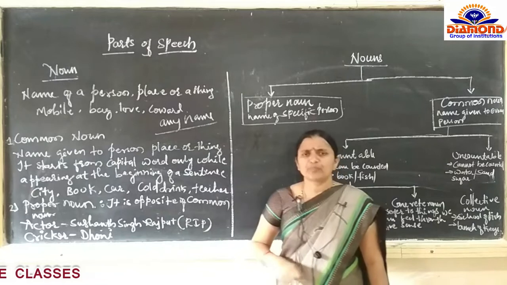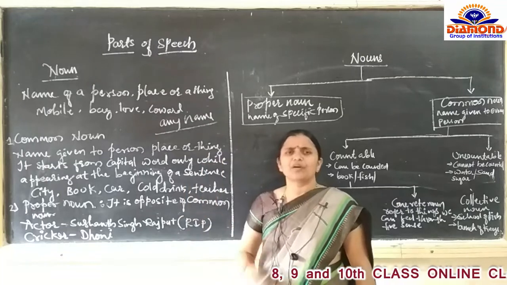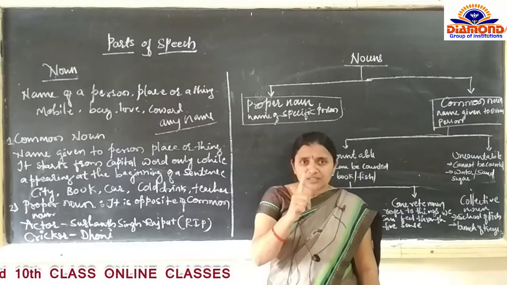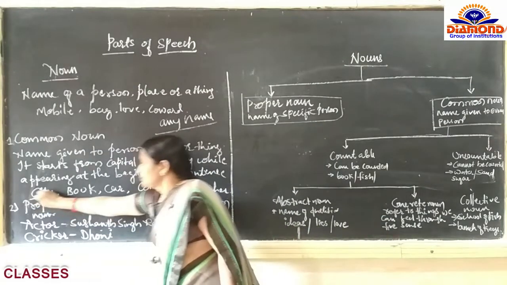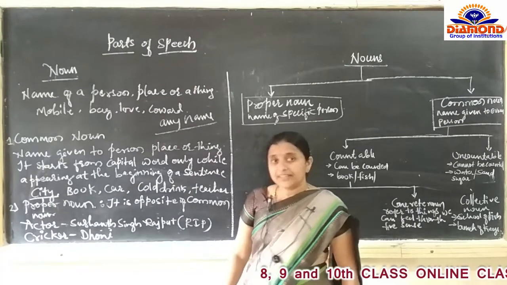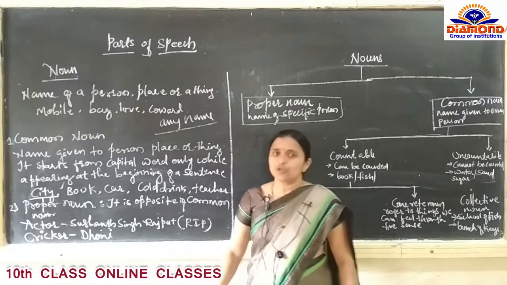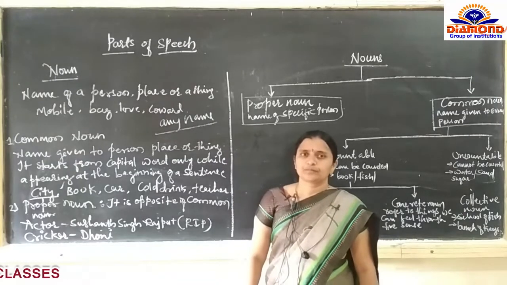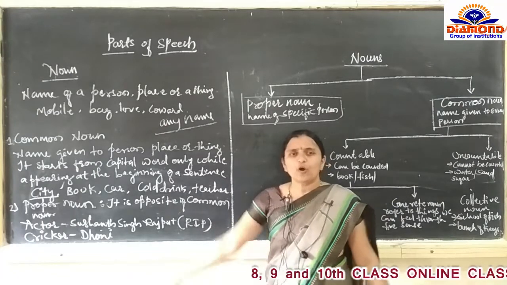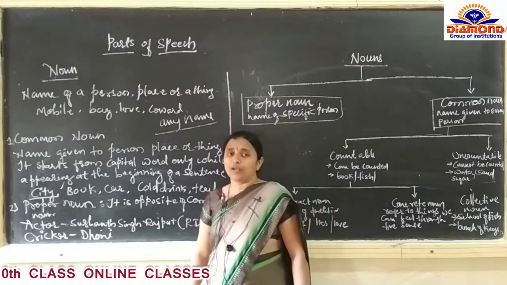Let us take the example city. For all the cities, it may be Bangalore, Mysore, Hyderabad, Bidar, the only one name given is city. That is common noun, what we are going to call commonly. For Hyderabad also we can say the city. For Bangalore also we can call the city. For all the cities, they are going to call a city only.